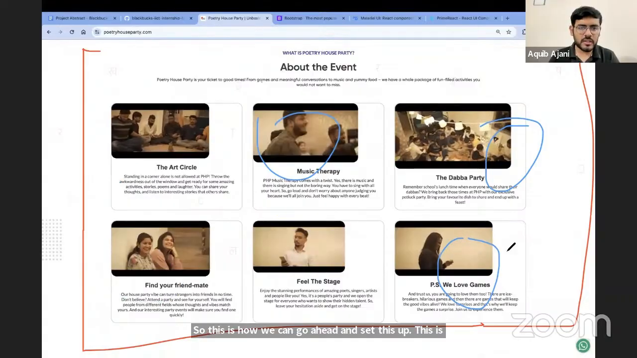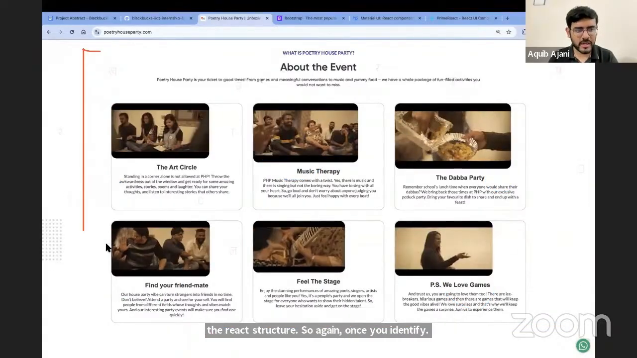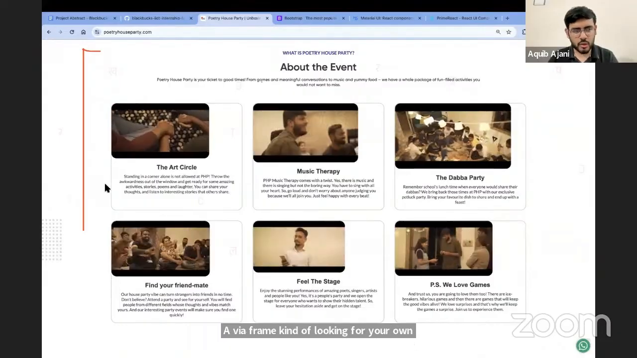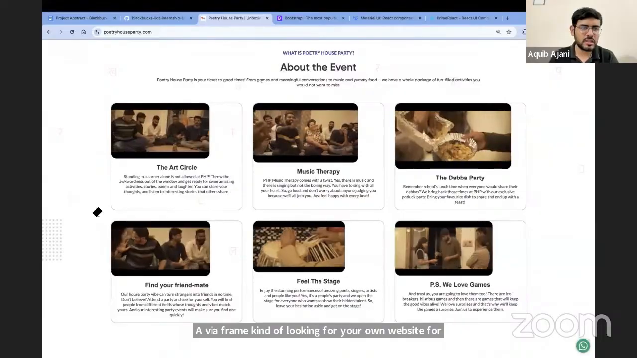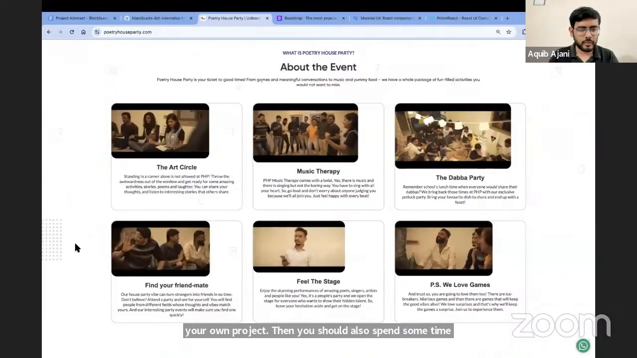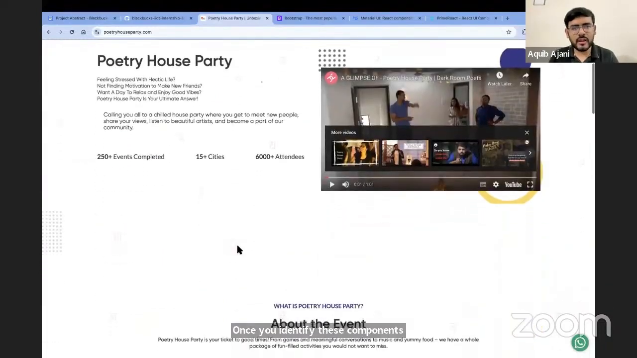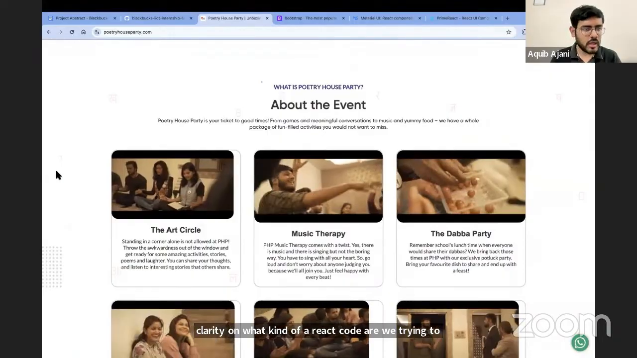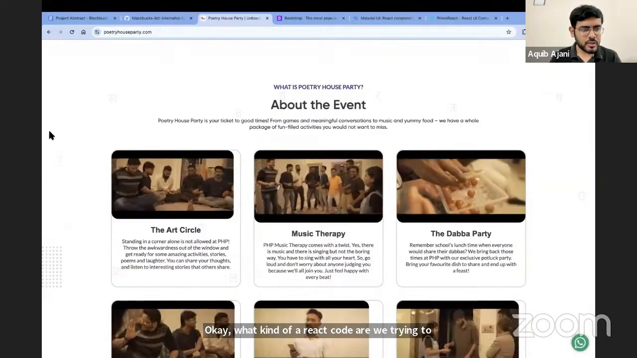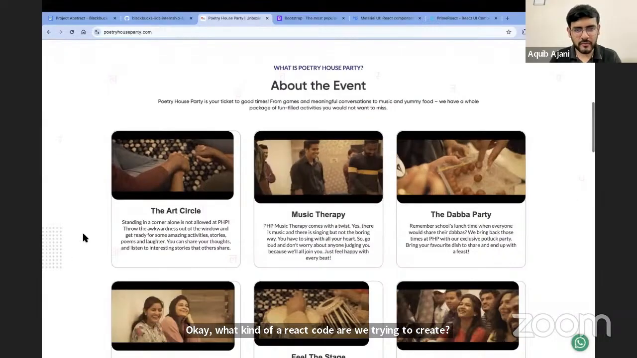Once you identify a wireframe for your own website, for your own project, you should also spend some time identifying these various components. Once you identify these components, you will get clarity on what kind of React code we are trying to create. I hope you have gotten an understanding of the different types of components that we are looking at.